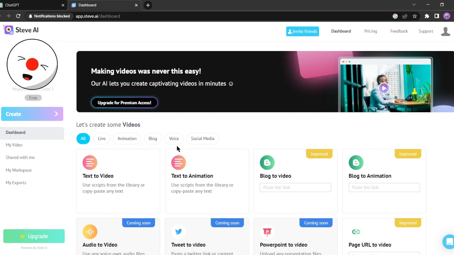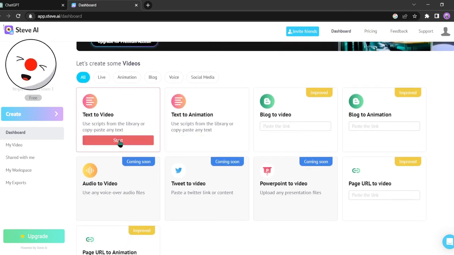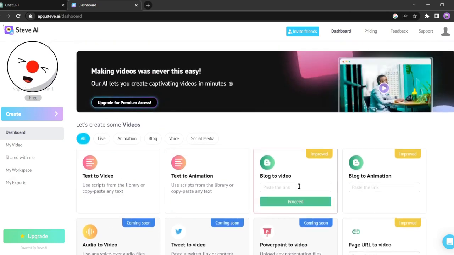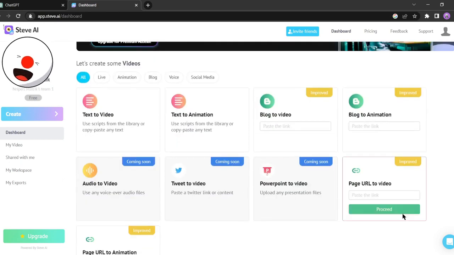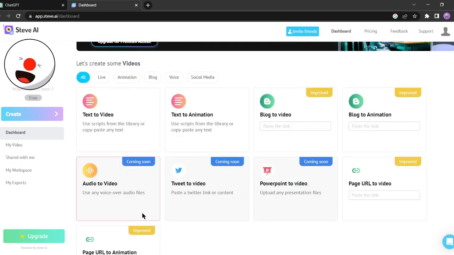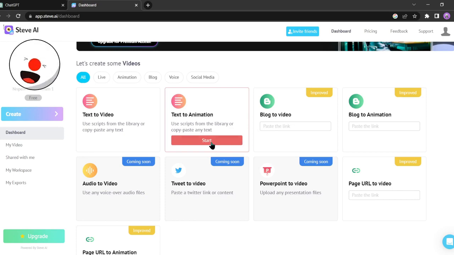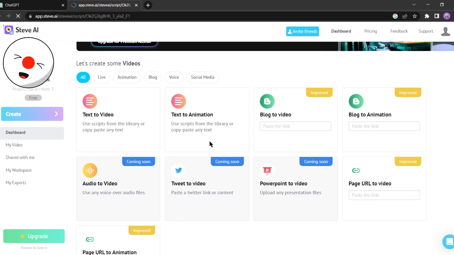There are several options available here: text to video, text to animation, blog to video, blog to animation, audio to video, tweet to video, and many more. It's really a very cool video generation AI. But today we will make an animation video. So, I am clicking on text to animation.